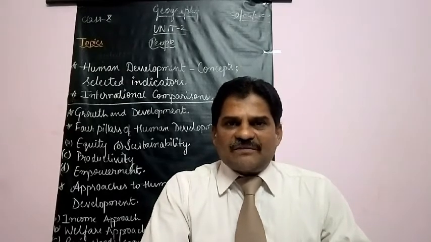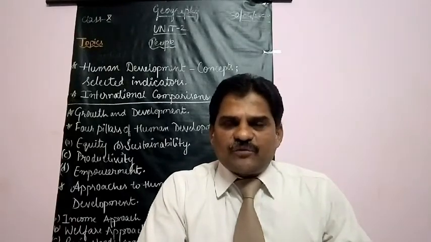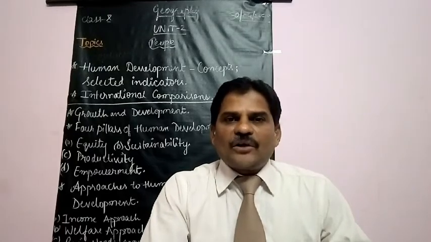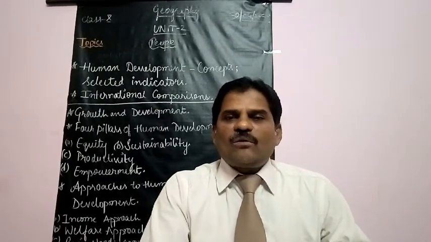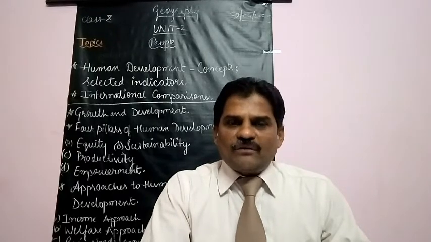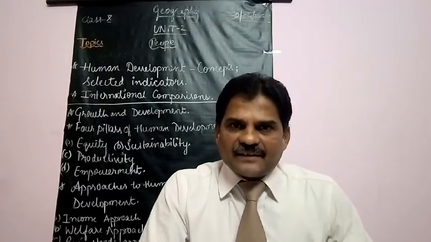In this range, there are 39 countries in the world as per the HDI report. And low countries are below 0.549, and there are 38 countries.